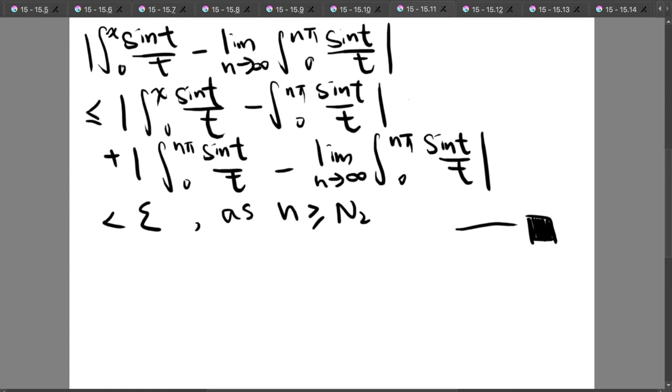And from the definition of the convergence of a function as x tends to infinity, it means that the integral from 0 to infinity of sin t over t is indeed equal to the limit as n tends to infinity of the integral from 0 to nπ of sin t over t. And we are done with the proof that the integral from 0 to infinity of sin t over t indeed exists.